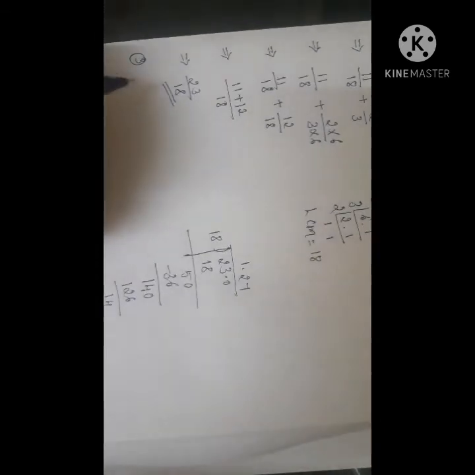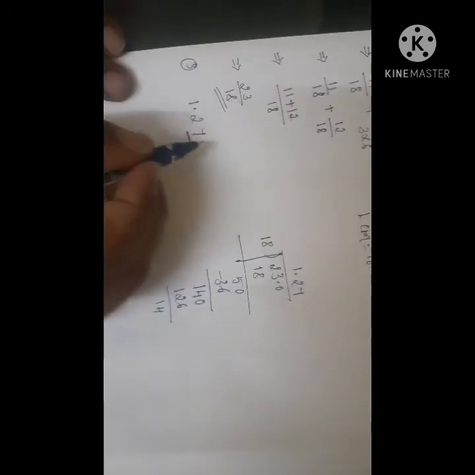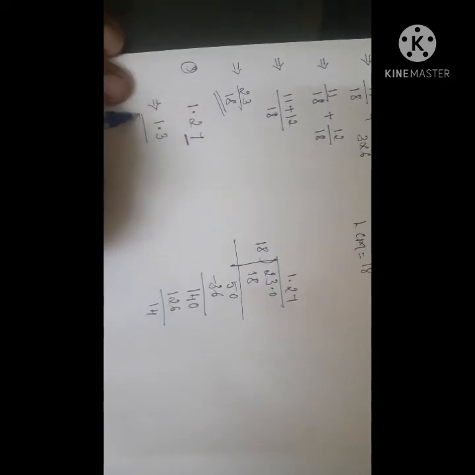The decimal form is 1.27. To correct to 1 decimal place, you have to see the next place. It is 7, which is more than 5. Therefore you add 1 to this digit, and our final answer is 1.3.